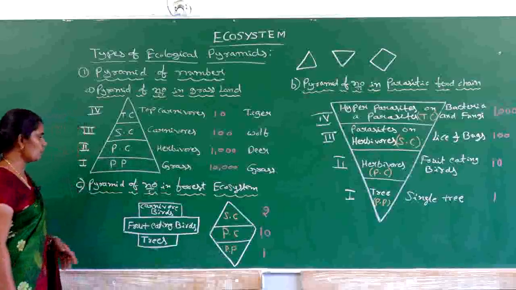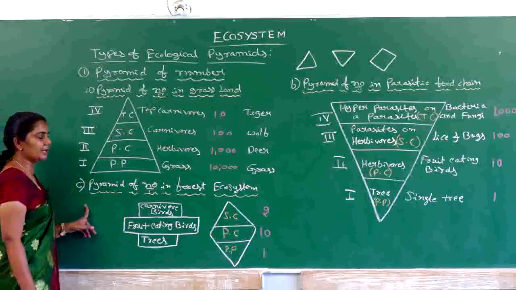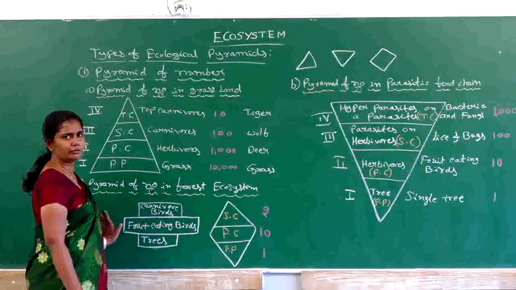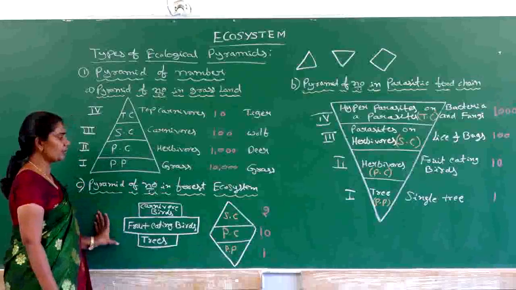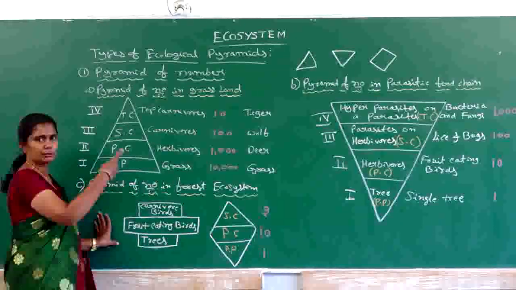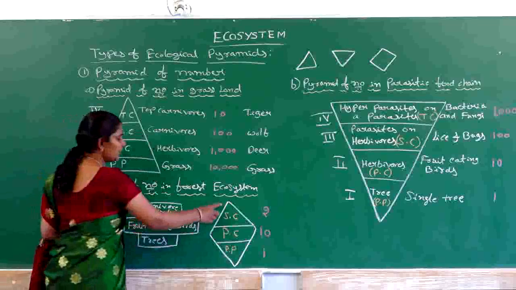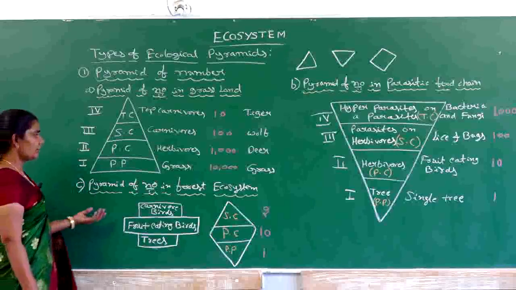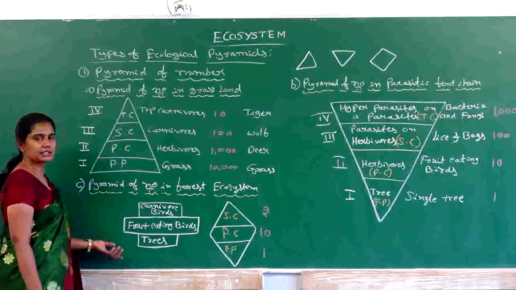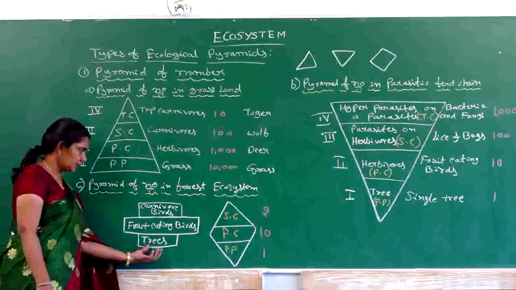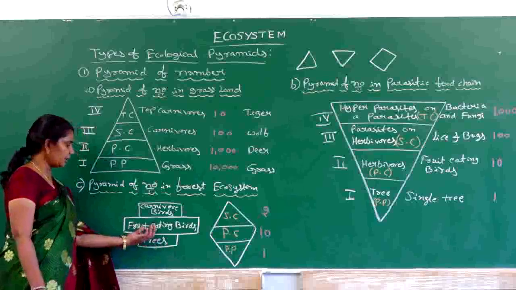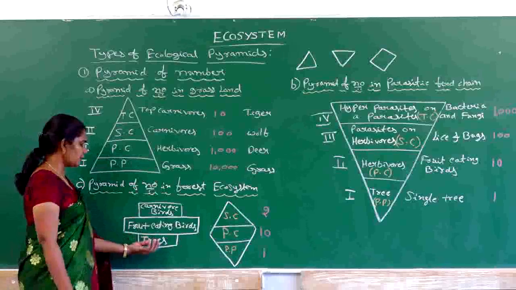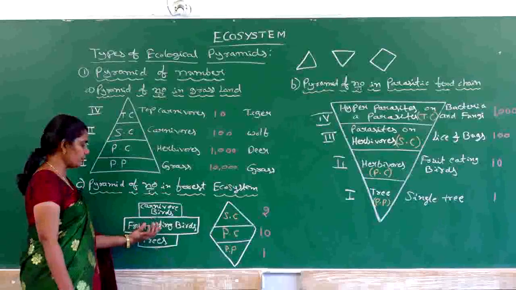Okay, next one, let us move on to the third one, that is pyramid of number in a forest ecosystem. This one is a little bit different from these two, because this will give a third shape of a pyramid, that is nothing but a spindle shaped pyramid. Why? Because when we take an example of a forest ecosystem, we can see that a single tree can give shelter for many fruit eating birds, and when compared to the number of trees, the number of fruit eating birds is going to be more.